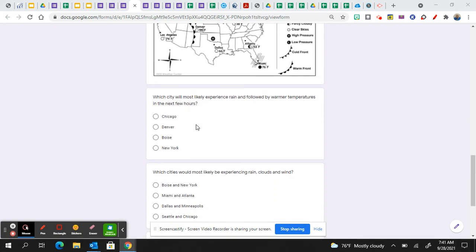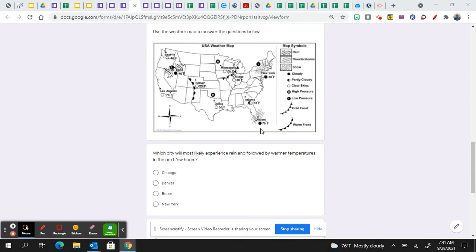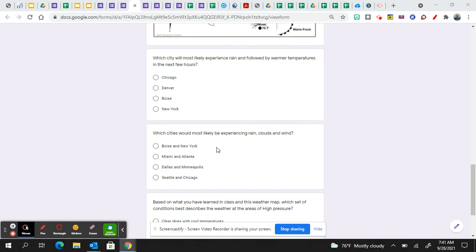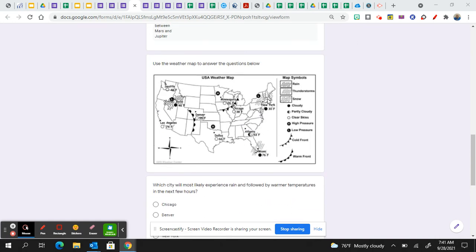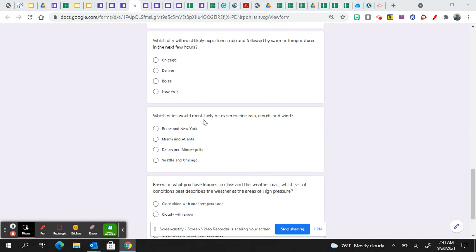Denver. It says which cities would most likely be experiencing rain, clouds, and wind? Rain, clouds, and wind. All right, so let's see what we got going on. Our choices are Boise and New York. So in New York, we have a low pressure. And in Boise, we have a low pressure. Low pressure is lousy weather. So it could be cloudy and rainy and windy. So that's likely going to be our answer.